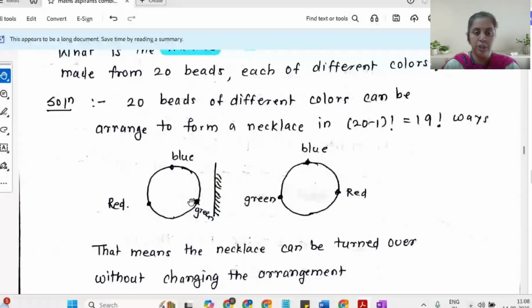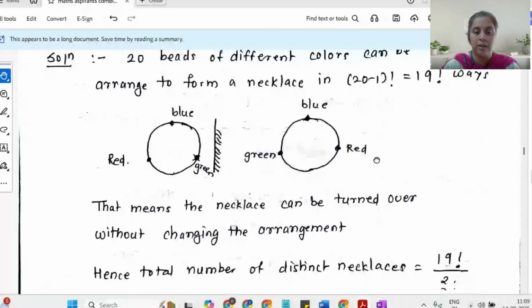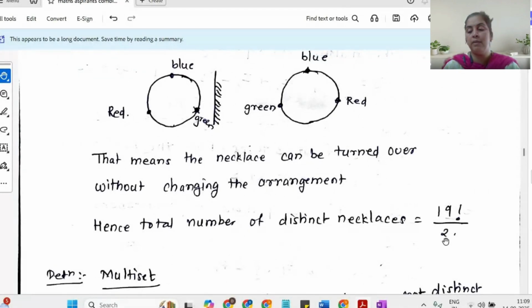Permutation-wise, this arrangement is different from that arrangement, but as a necklace, they are one and the same thing. So if I consider this, my total number of necklaces turns out to be half of this value, that is 19 factorial divided by 2. That means necklaces can be turned over without changing the arrangement. Hence, the total number of distinct necklaces is 19 factorial upon 2.